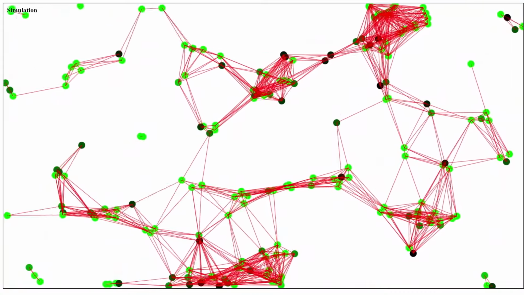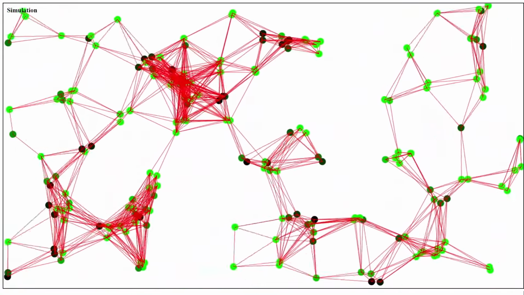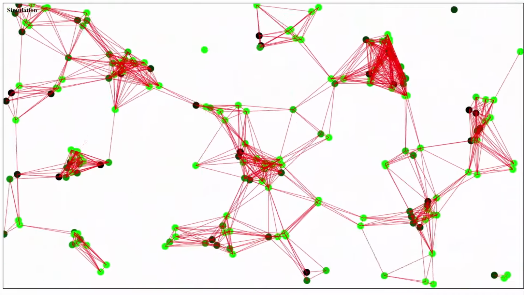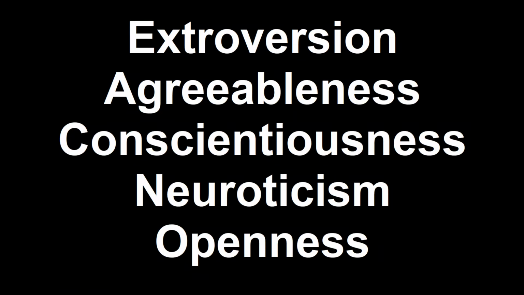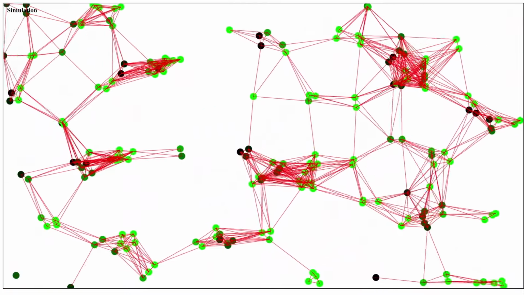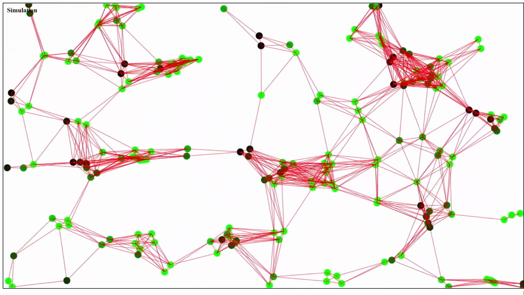I have defined different particles that you can see as circles, and each of them represents an individual. I have associated the big 5 personality traits to each of these individuals, and these 5 traits are extroversion, agreeableness, conscientiousness, neuroticism, and openness. In each simulation, I've given each of these individuals different colors that indicate the value of these traits. For instance, in one run I might only consider extroversion, so the more green an individual, the more extrovert they are.